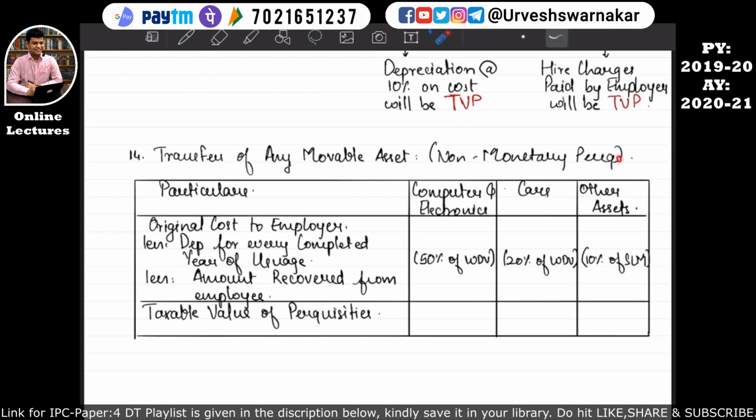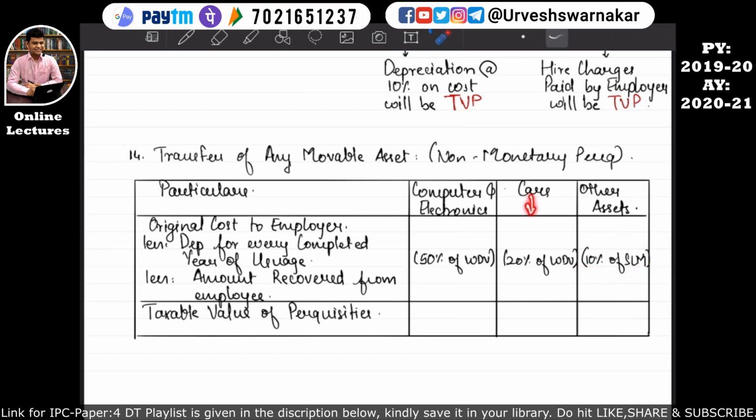So similarly, in the last column, if the asset is any other asset other than computer or any electronics or car, then how to calculate the taxable value of the perquisite? The taxable value of the perquisite will be calculated in this manner: original cost to the employer of such other asset, then depreciation for every completed year of usage, but the rate of depreciation is 10% on SLM.